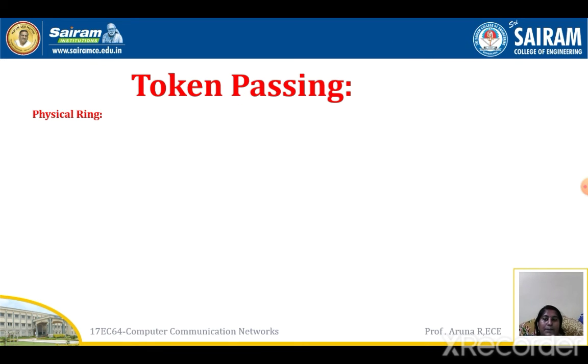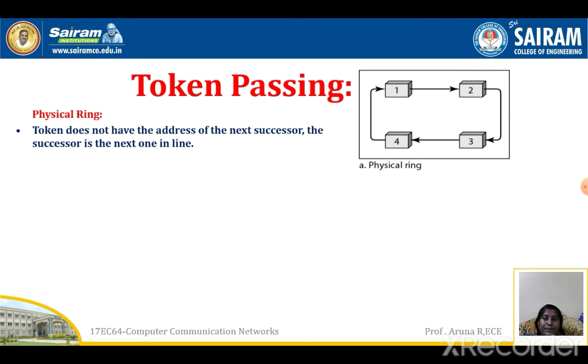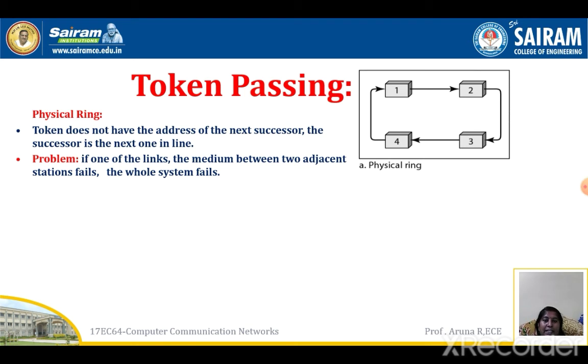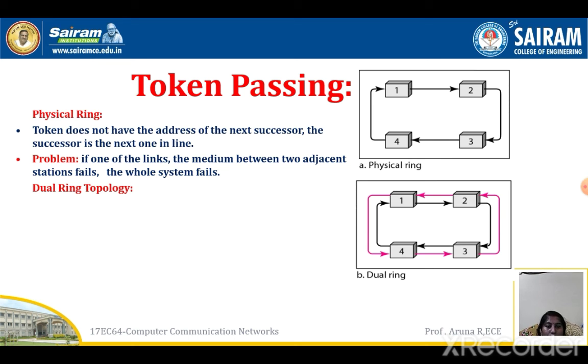So how will token passing be done in the physical ring? The token does not have any address of the next successor. The problem is that if one link, the medium between two adjacent stations, fails, the whole system is going to fail. That is, if the link between 1 and 2 fails, then the whole system will face a problem, because the token will be only with station 1. That is if it is a single-sided ring. If you go for a dual ring, then the token can go in the other direction even if a link fails.